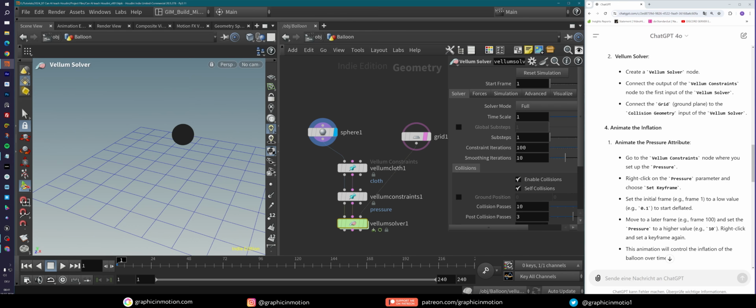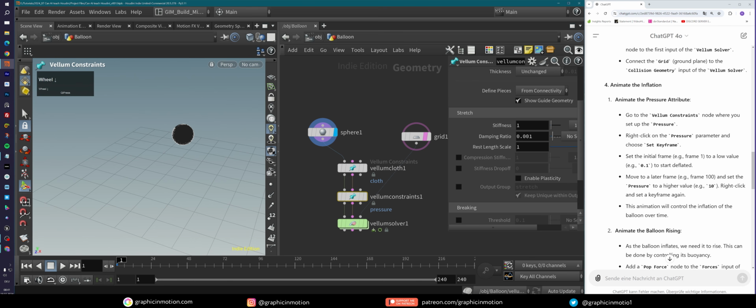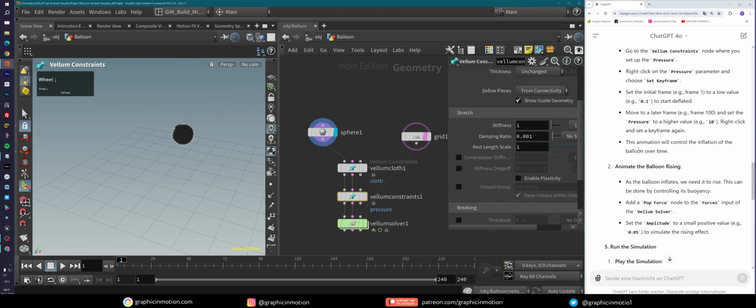Now, animate the inflation, animate the pressure attribute. Go to the vellum constraints node where you set up the pressure. That's this one here. Set the initial frame to a low value of 0.1 and start to deflate. Well, the problem is now, where do we set this keyframe? He does not tell us this. And the second problem is it's actually not possible to animate these values because vellum will not take this into account. So this is misleading and will definitely not work. So right now I cannot figure out how to do that. And if I know my way around Houdini a little bit, I realize that there is definitely a mistake here.